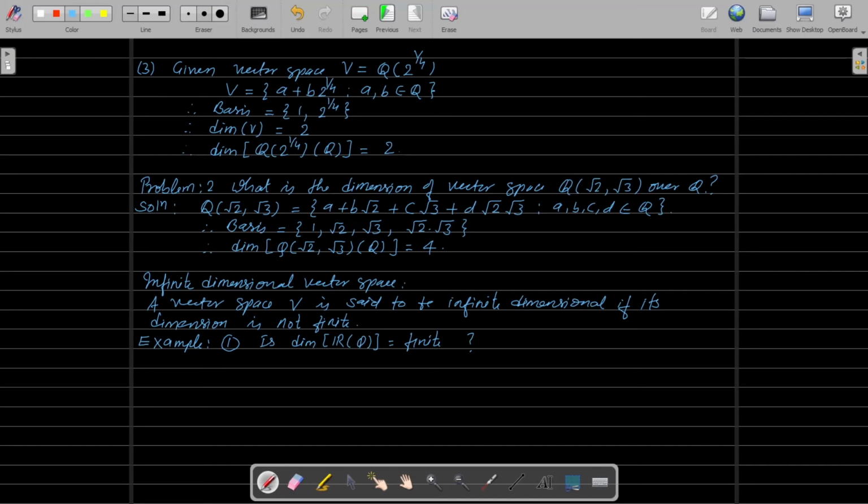We have to justify. First of all, we have to justify whether the given vector space is finite or infinite.